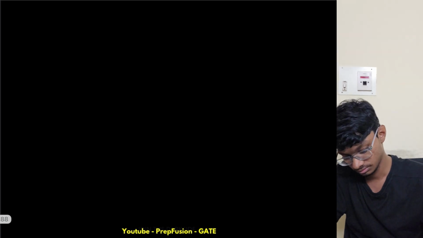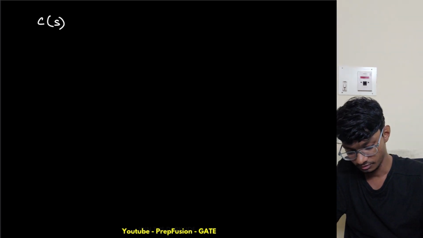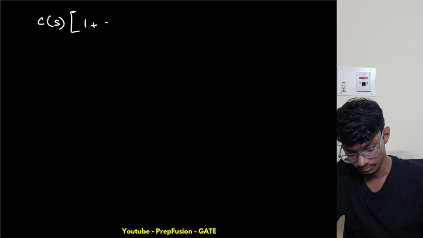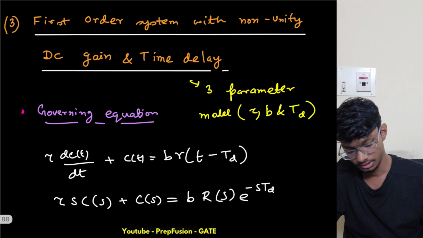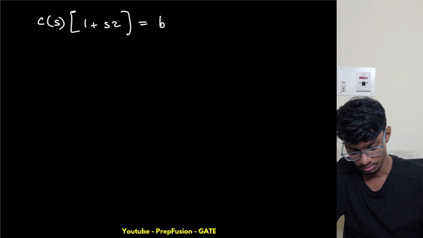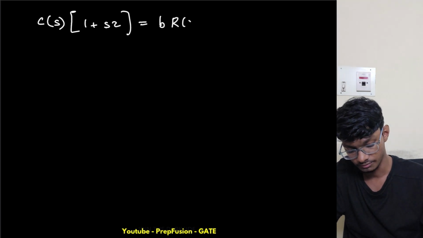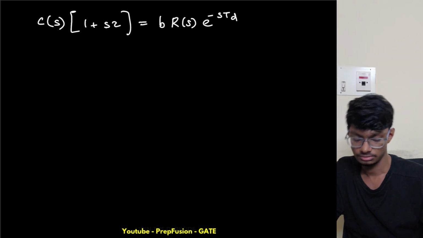So my C(s) times (1 plus s tau) equals b R(s) times e raised to power minus s Td.